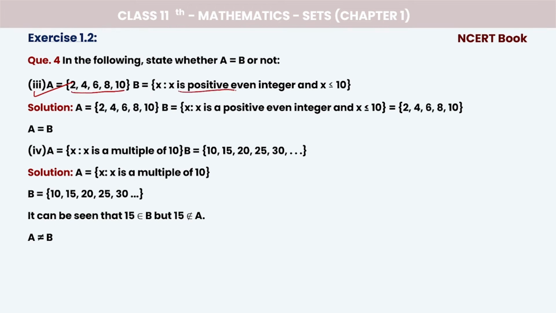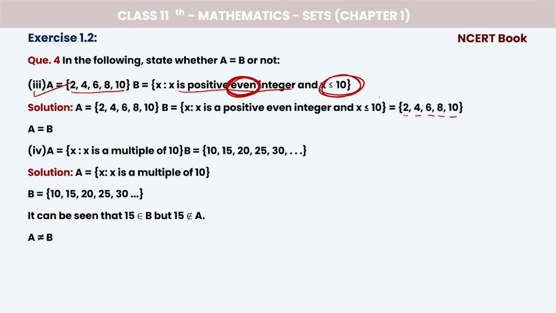Now X is a positive even integer. We have to take integers, but they should be even, and X should be less than or equal to 10. So less than or equal to 10 we have 2, 4, 6, 8, 10. Why 10? Less than, but equal also. So 10 will also be considered.